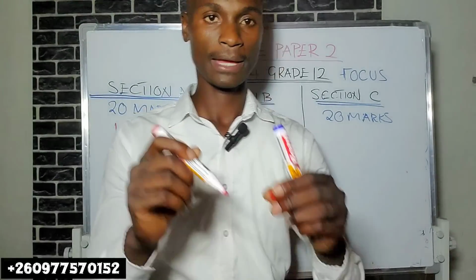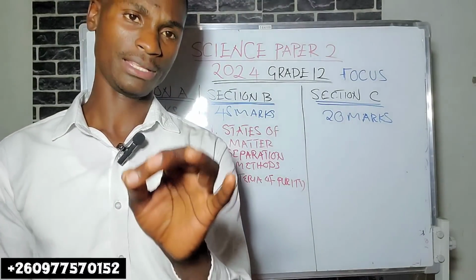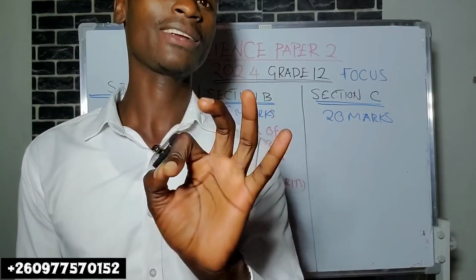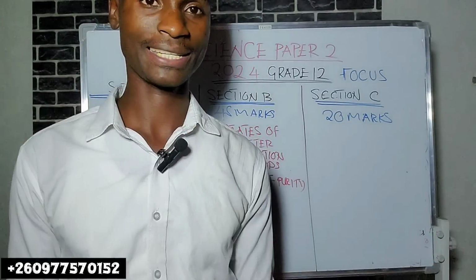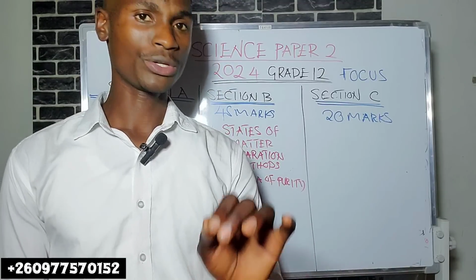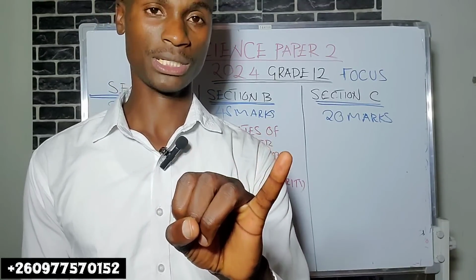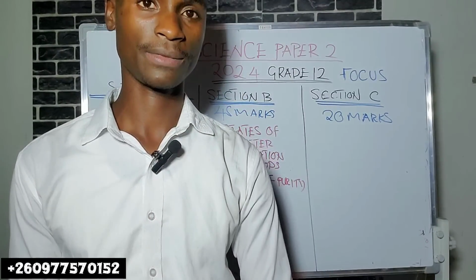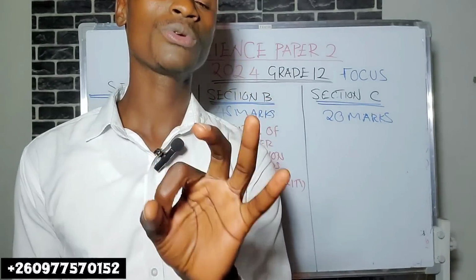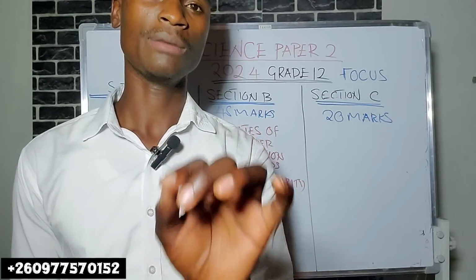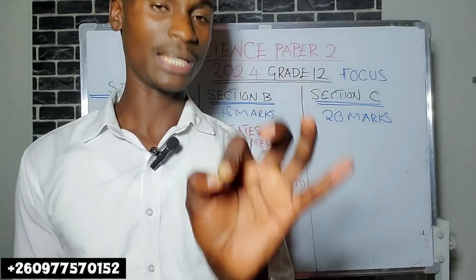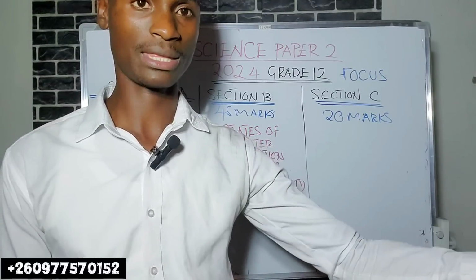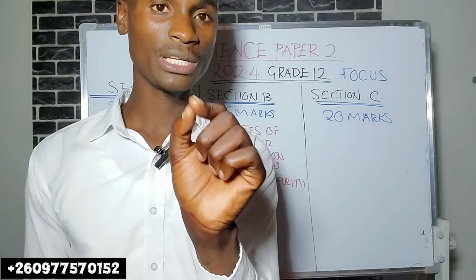Criteria of purity. You need to know the issue of when it comes to criteria of purity. Okay? This criteria of purity is very, very important. Why? You need to know the purity of substances such as food, medicine, and also lotion we apply on our bodies. If they're not pure, or they're expired, they may cause serious danger to human beings. They may cause serious illnesses, even death. Okay, so criteria of purity is very important.